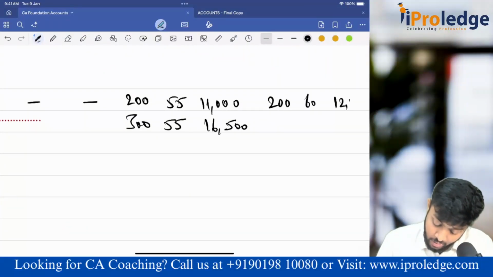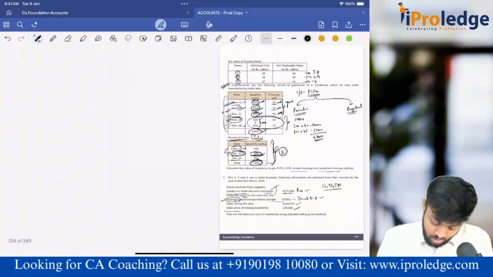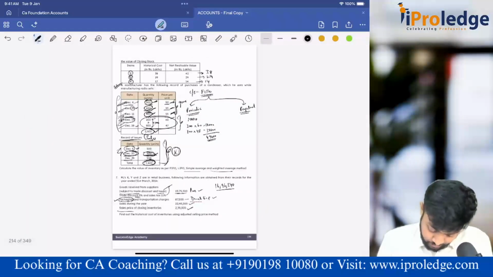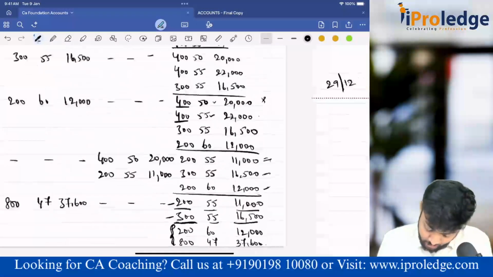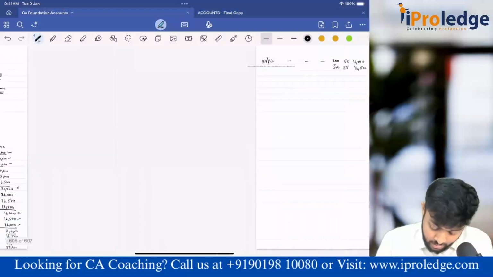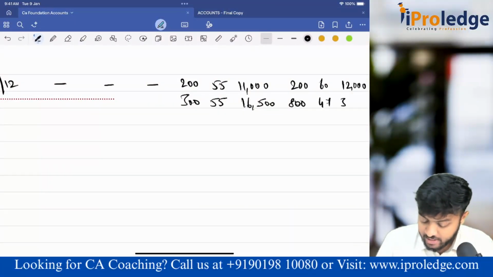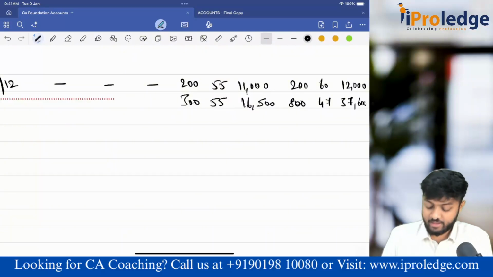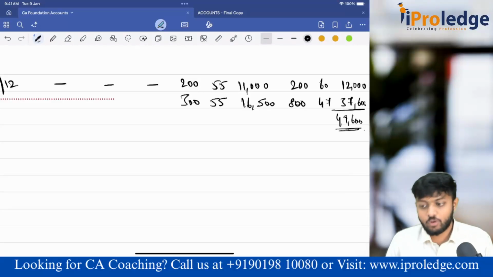200 at 60, 12,000, and another lot. So here, 200 at 60, 12,000 and 800 at 47, that is 37,600. So my total is 49,600, my closing stock under FIFO, under perpetual inventory taking.